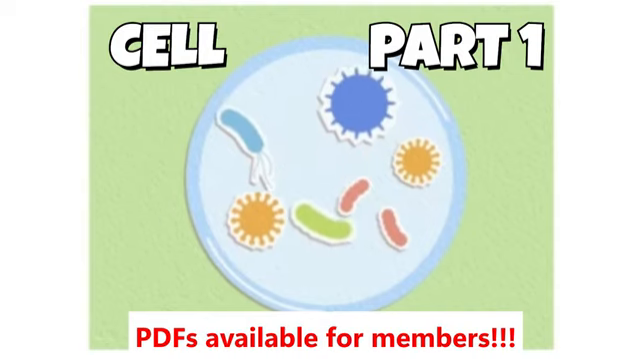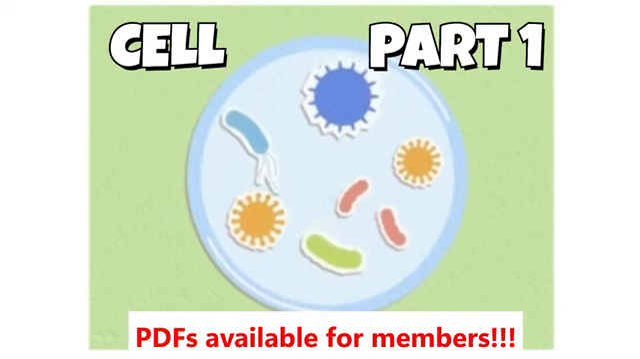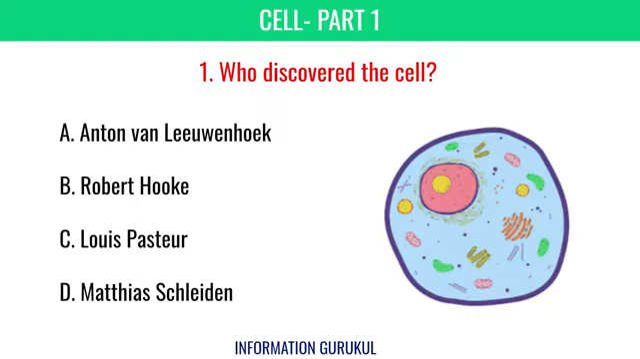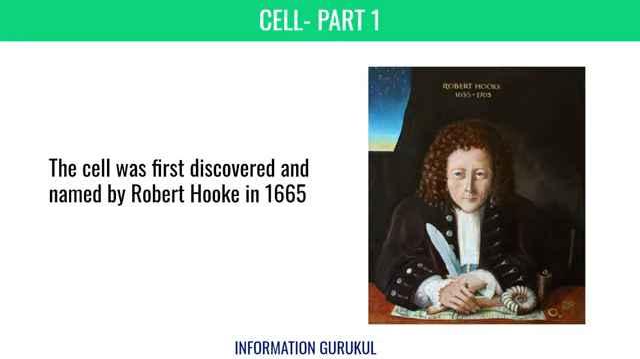We will be starting biology with this video. The first topic for this series is cell. Who discovered the cell? Robert Hooke. The cell was first discovered and named by Robert Hooke in 1665.